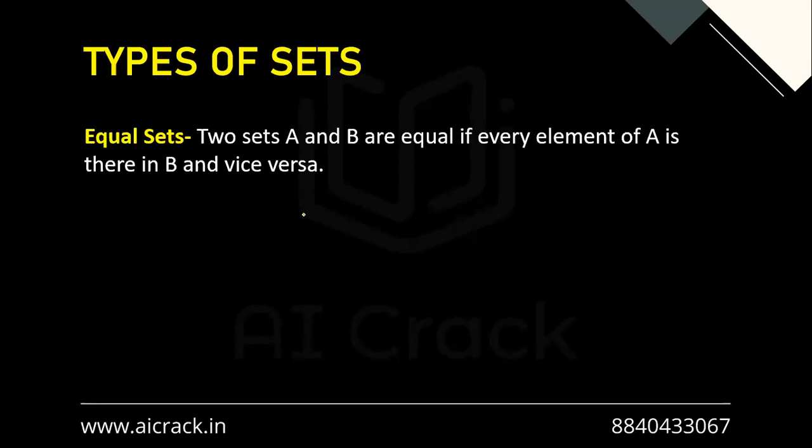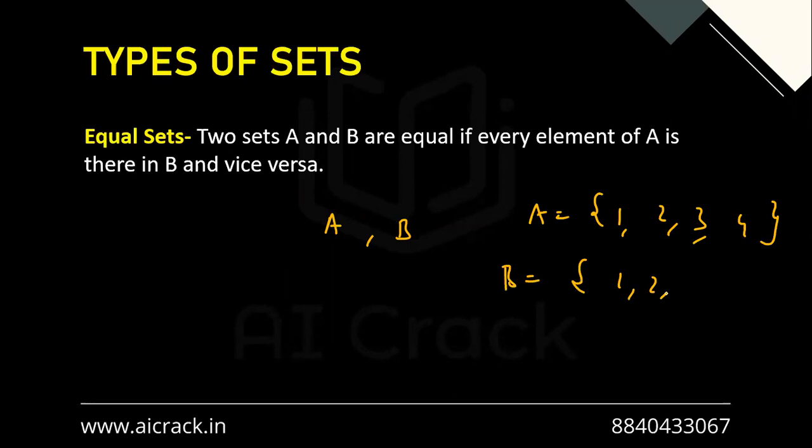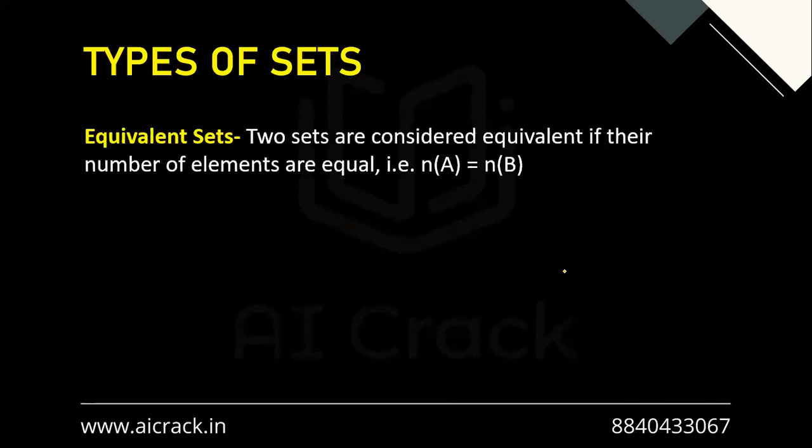Equal sets, as the name suggests, both the sets should be equal. Basically, if A is 1, 2, 3, 4, then B should also be 1, 2, 3, 4. The order can be different. It might be 4, 3, 2, 1. But the number of elements and the size of the set should be the same. So in that case, both A and B are equal.